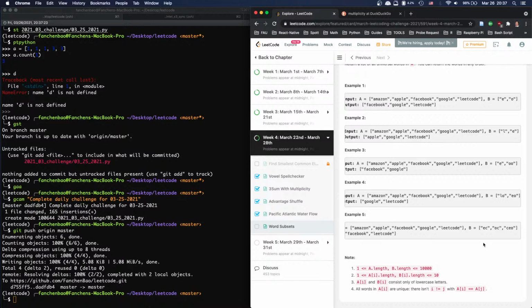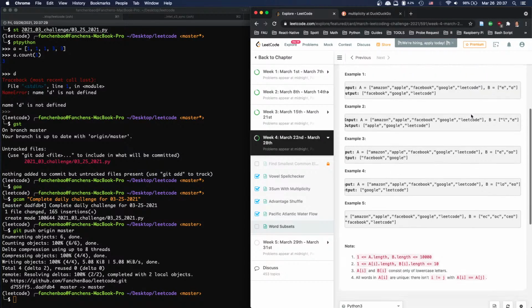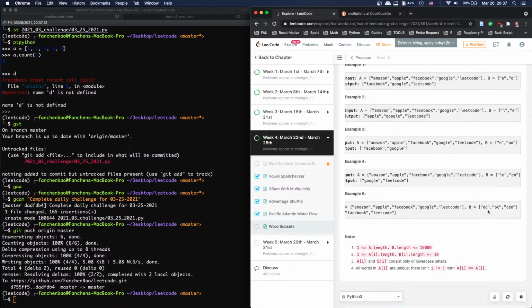We want all of these, right? We want for every B in B, B is a subset. So I want this to be a subset, this to be a subset, and this to be a subset. And they have similarities, right? So basically, if we look at this, we want an E, we want a C, we want an O, that's it.